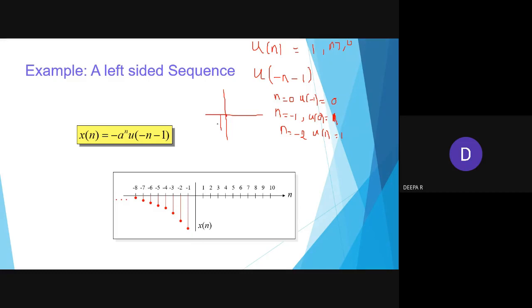Then u of minus 1 will become 1, u of minus 2 will become 1, minus 3, all will become 1 up to minus infinity. So my question is minus a power n u of minus n minus 1. So this concept is clear, right?